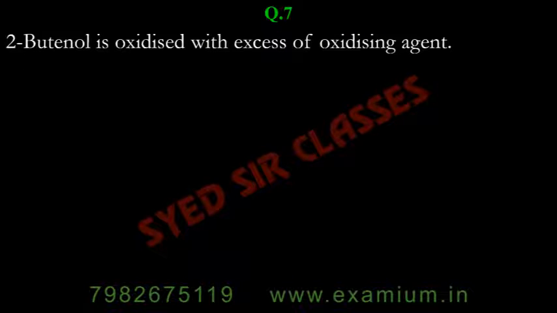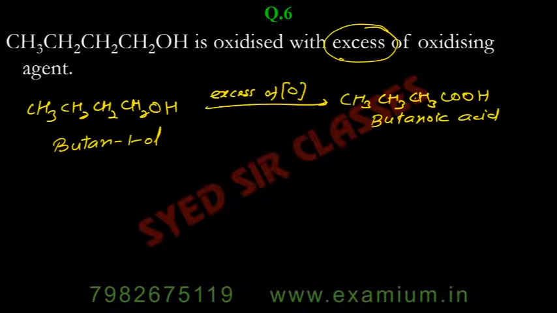Next, the alcohol is oxidized with excess of oxidizing agent. Again, a similar one. Aryan, what is your question? Sir, it will not be CH3CH2CH2OH? This one, why?